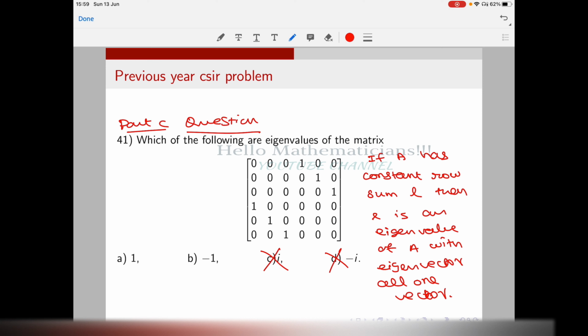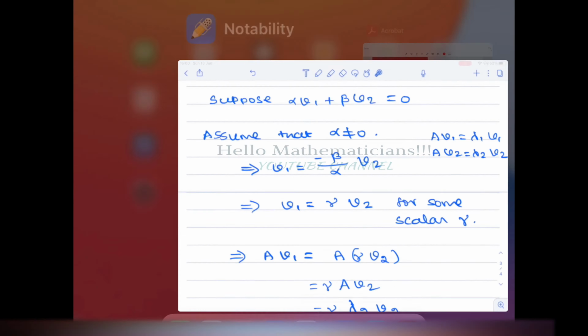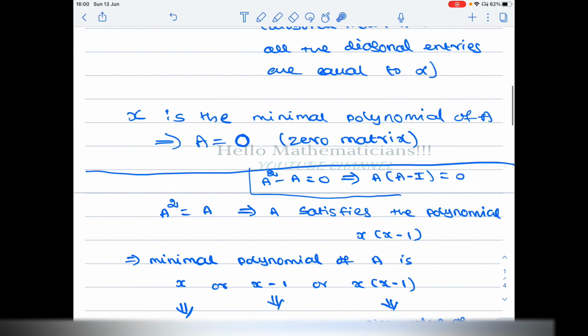Okay, therefore, since this matrix has constant row sum and the constant row sum is 1, by this result we get that 1 is an eigenvalue. But there is a straightforward method. Without using any result, you can prove that 1 and minus 1 are eigenvalues. So let me explain that.